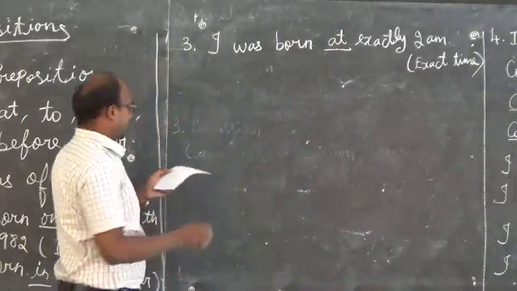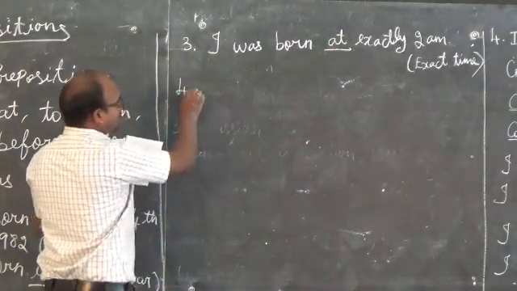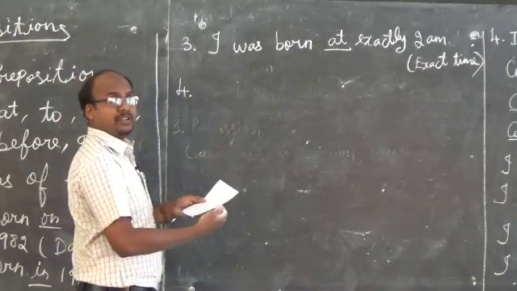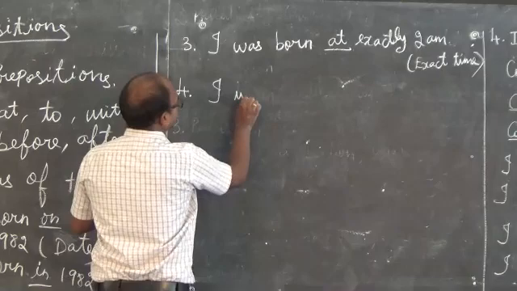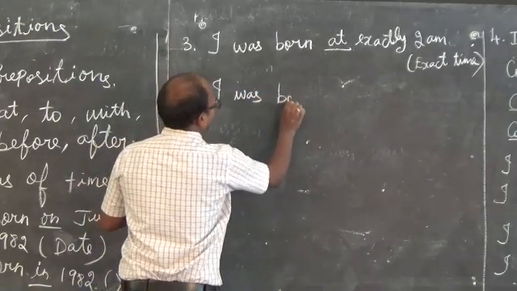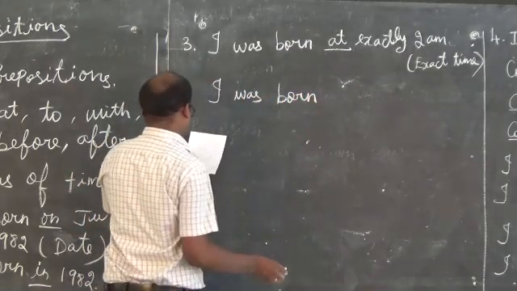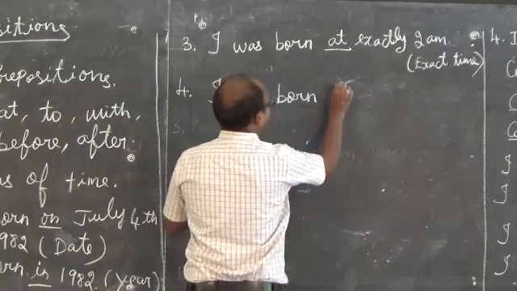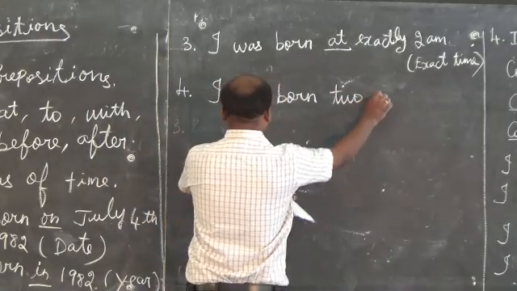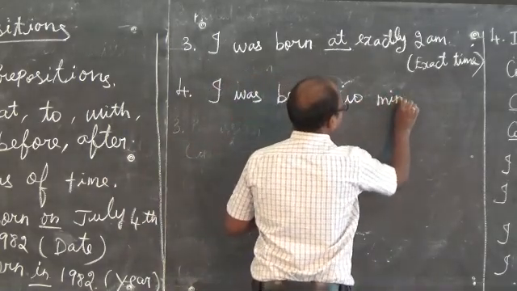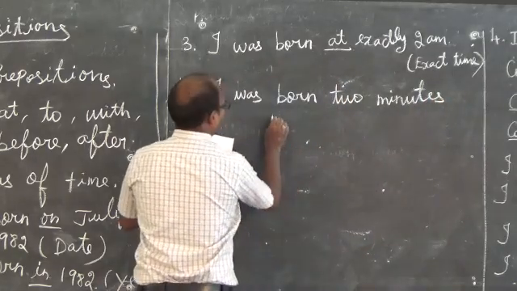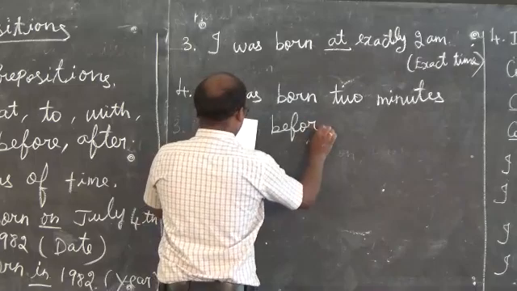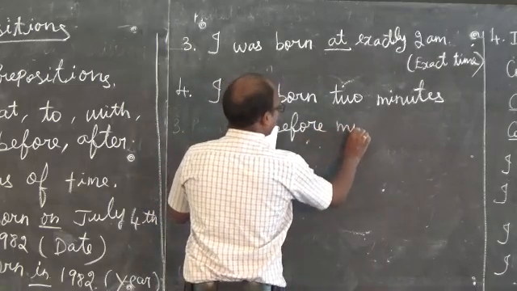Next, same sentence, another different preposition. I was born 2 minutes before my twin brother.